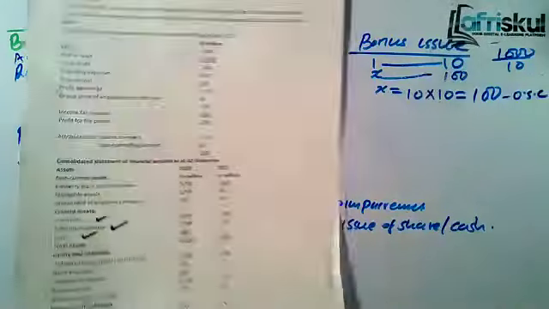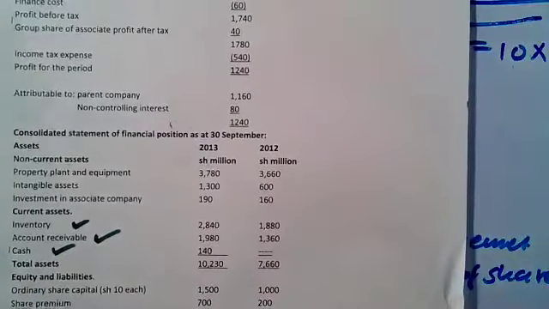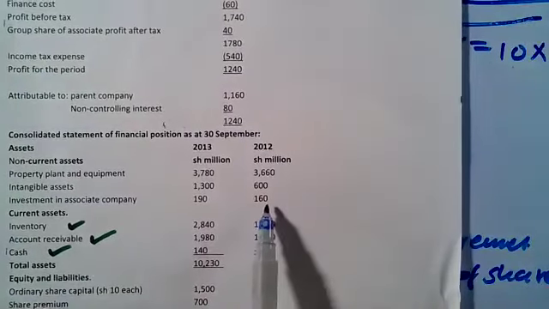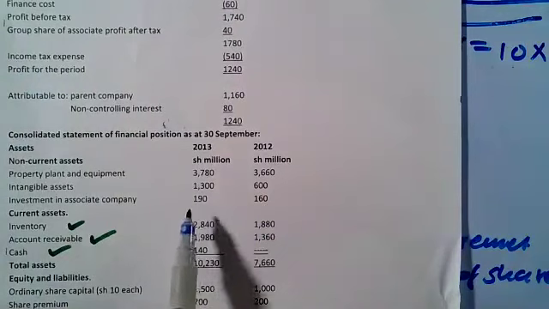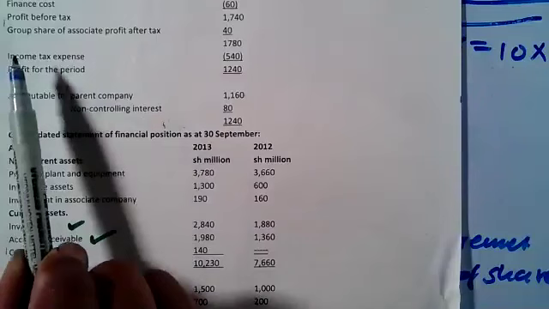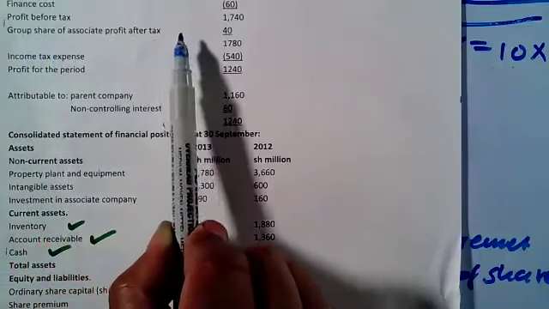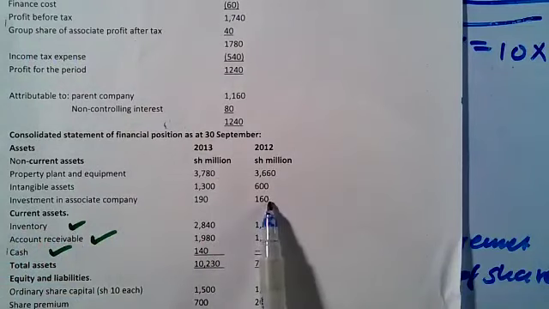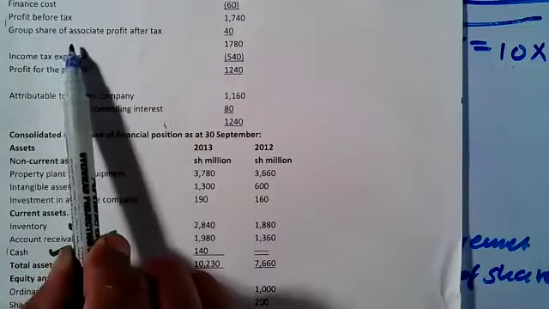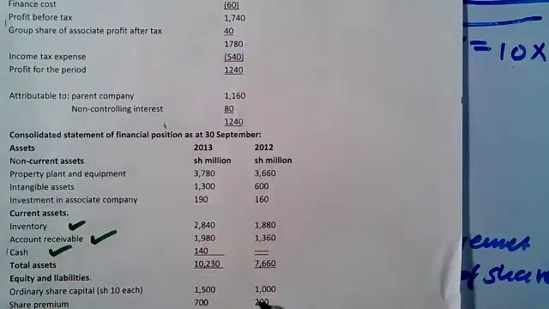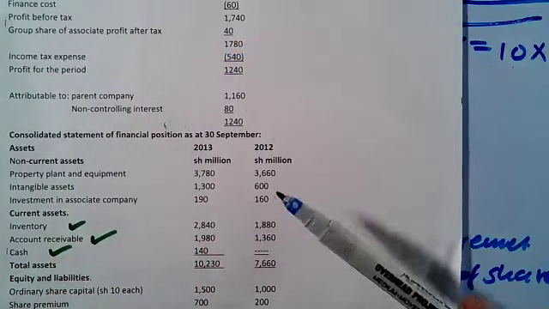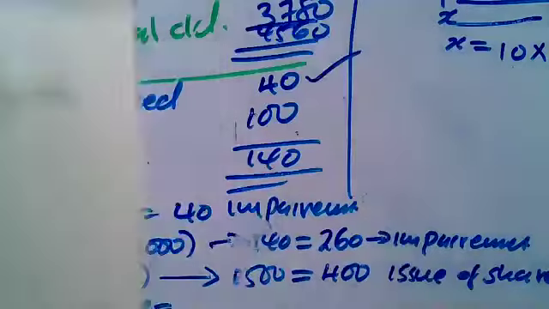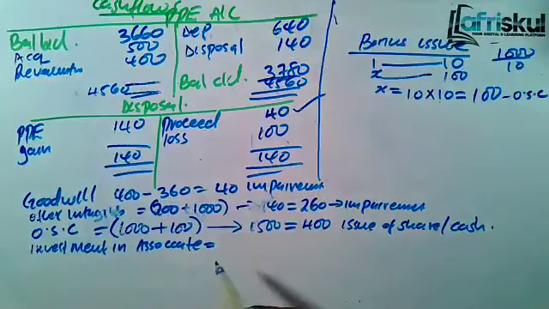So for the investment in associate, this is how you argue. The balance brought down was 160. At the end is 190. Then investment in associate company is always affected by the income statement. You can see here we have group share of associate profit after tax. So this is what it means. The balance brought down was 160. Then during the year they made a profit. You see there is a share of profit of 40. So you take 160, you add 40. So that means for the investment in associate, we started with 160.